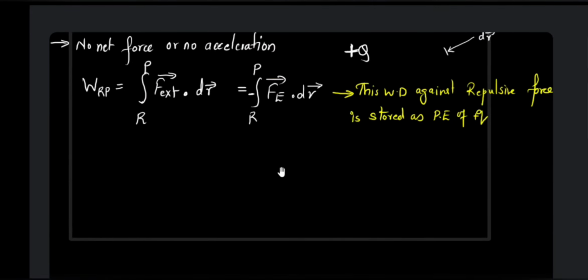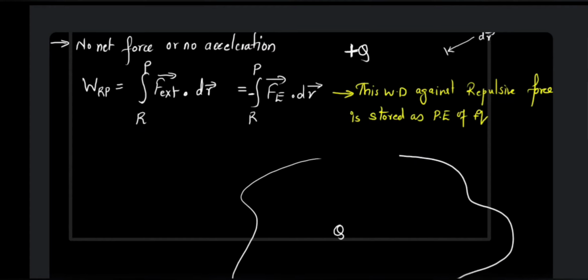So what can we say from here? We can say that every point in an electric field is going to possess certain electrostatic potential energy. Correct? If I consider a charge Q, there is going to be an electric field around this charge. Every single point in this electric field is going to possess certain electrostatic potential energy.